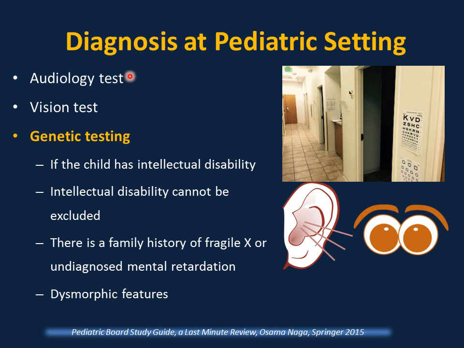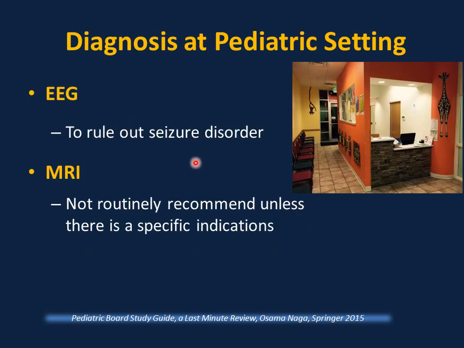In general, any child with a speech delay, with or without autism spectrum disorder, they have to be screened for vision or hearing impairment even if the parents believe they are normal. Indications for genetic testing: if the child has intellectual disability cannot be excluded. There is a family history of fragile X or undiagnosed mental retardation, dysmorphic features. EEG if any type of seizure is suspected. MRI not routinely recommended unless there is a specific indications, for example cases of tuberous sclerosis or neurofibromatosis.